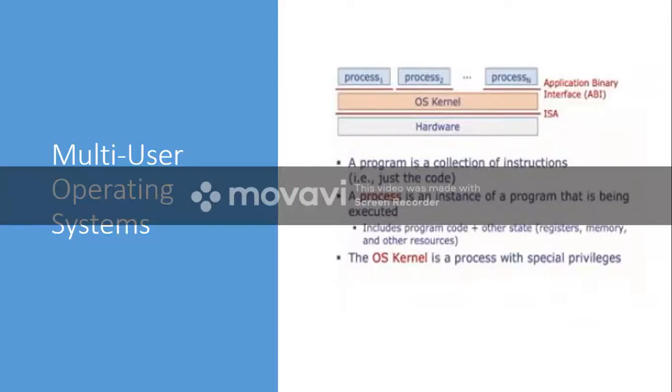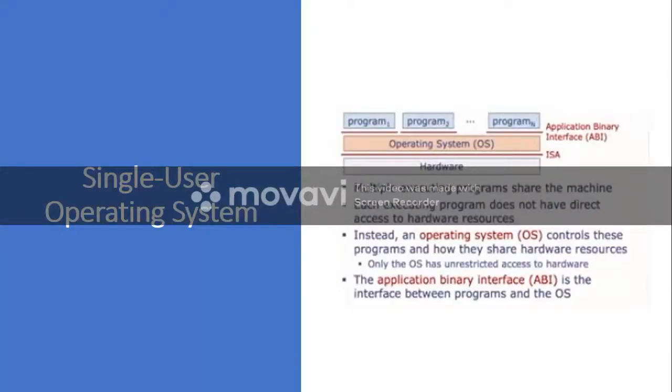So this is about multi-user operating system. In multi-user operating system, more than one program can execute at the same time.